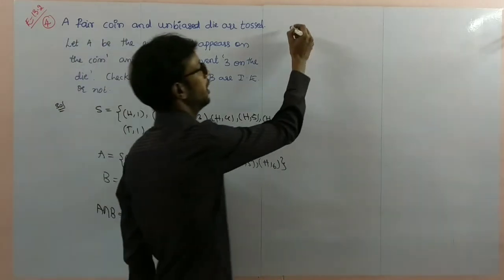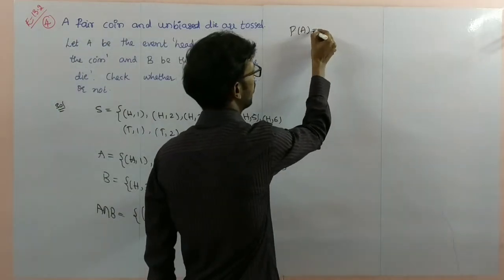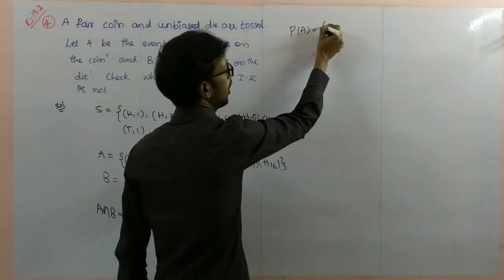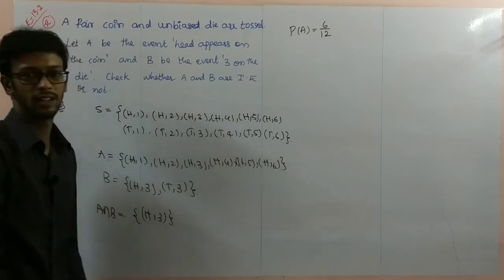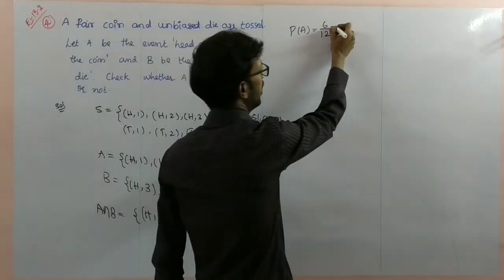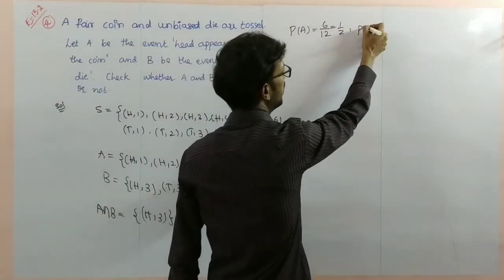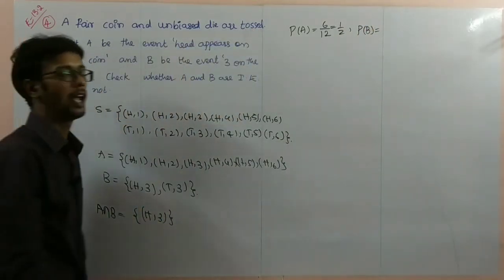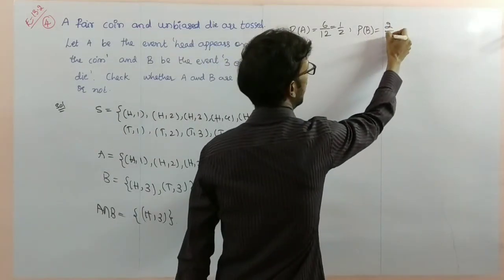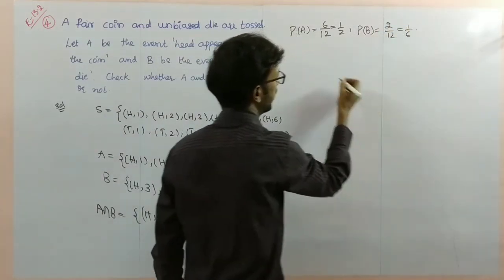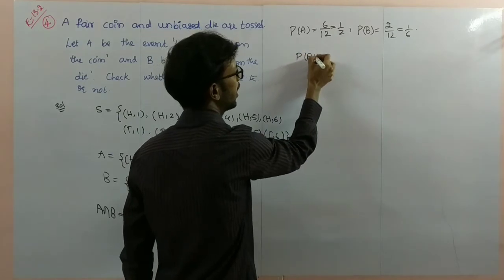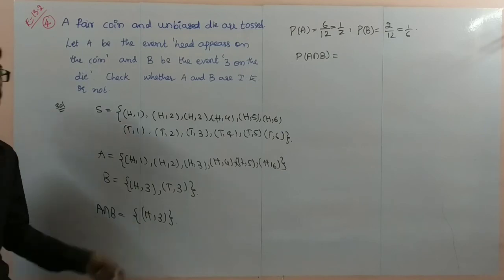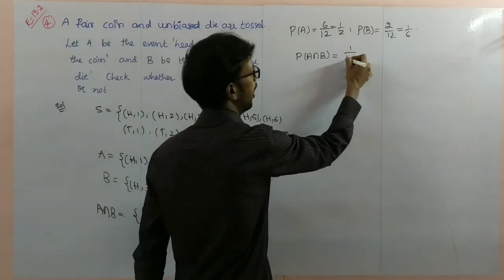Probability of A is 6 by the total outcomes, which is 12, since 6 plus 6 is 12. So this is 1 by 2. Probability of B is 2 by 12, which is 1 by 6. Probability of A intersection B is 1 by the total outcomes, 12.